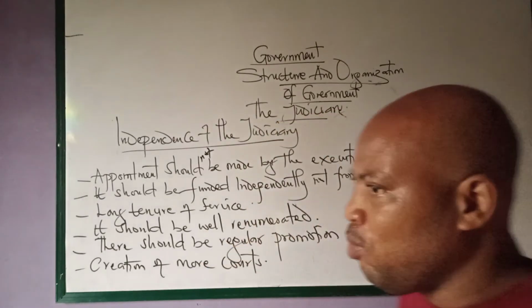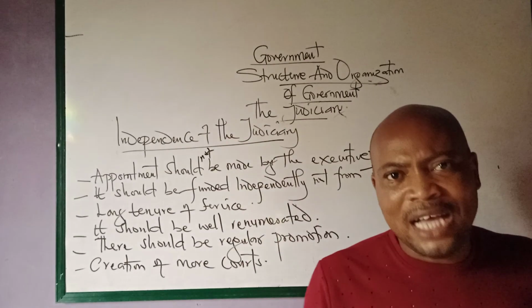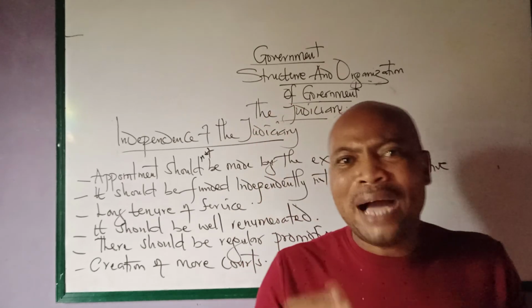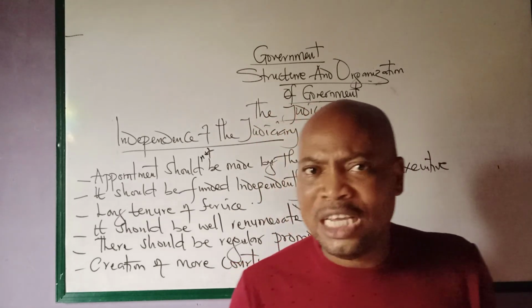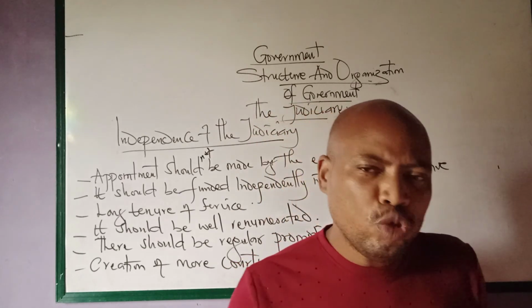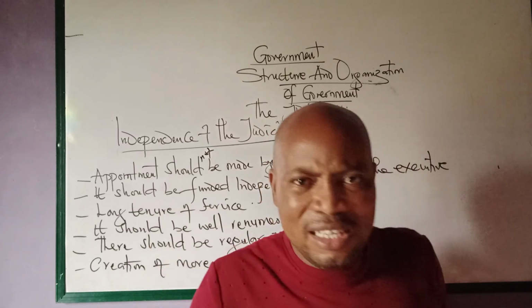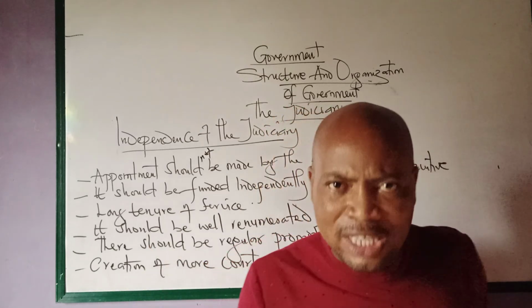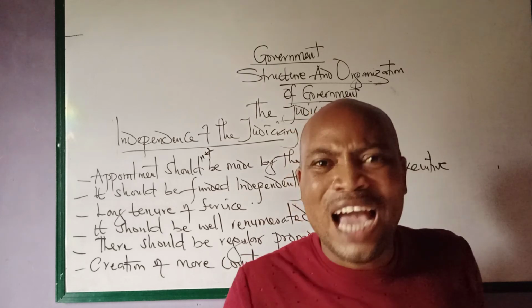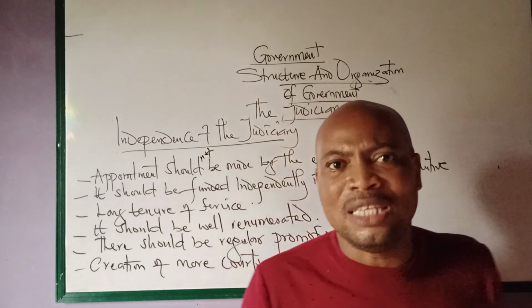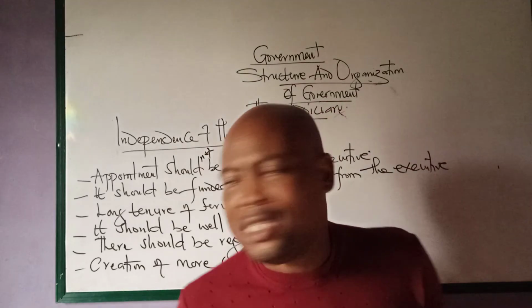Then it should be well remunerated. Judicial officials should be well paid by an independent body. They should be well paid and not poorly paid. By being poorly paid, they can be easily bought over or influenced by the executive arm of government and other individuals in the society or organizations.